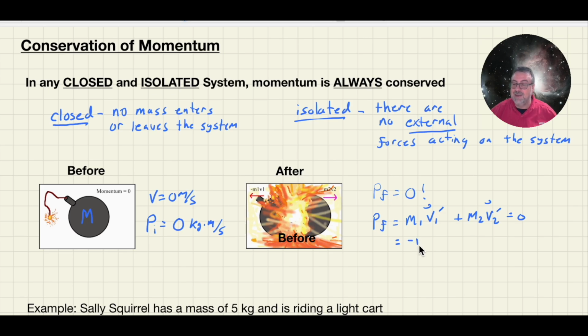So what I'm telling you is this mass times this velocity to the left. If I added to it the other piece of mass times the velocity to the right, these will always add up to 0 because that was what the initial momentum was. Now, the masses and velocities could be different. They don't have to be equal in quantity, but if this mass is smaller, that velocity needs to be larger, and if that mass is larger, that velocity needs to be smaller in order for the vectors to add up to 0. And this would hold true if the bomb had some initial velocity. If the bomb was initially moving to the right, then if I calculated the final momentum, it would come up with a momentum pointing to the right, a positive momentum.